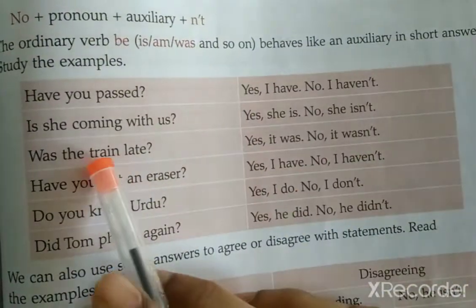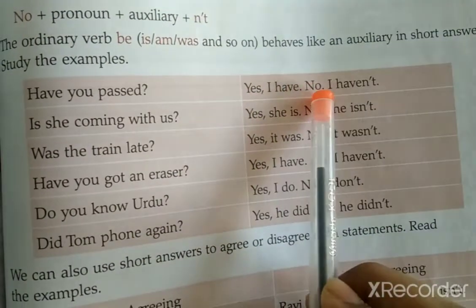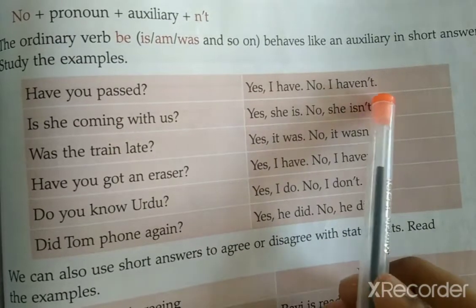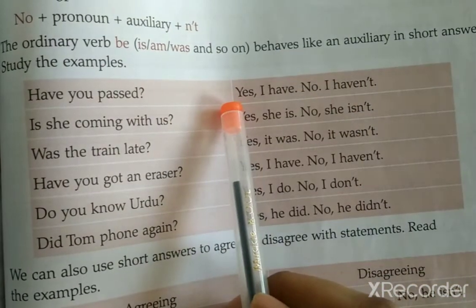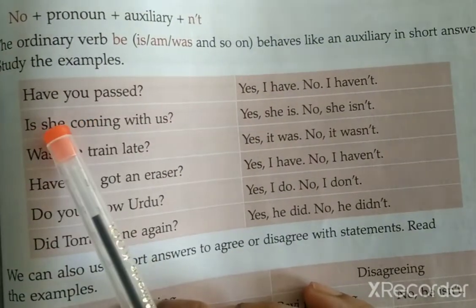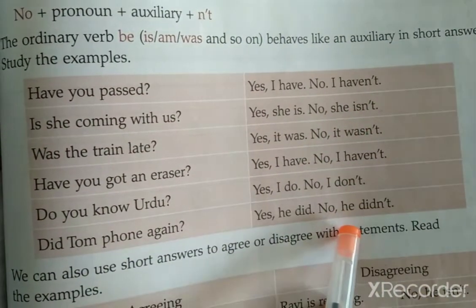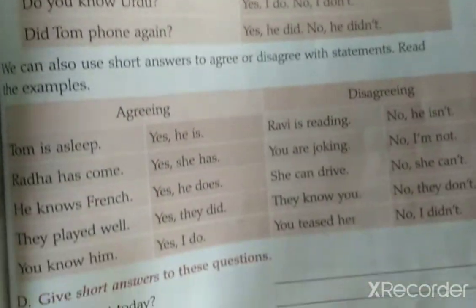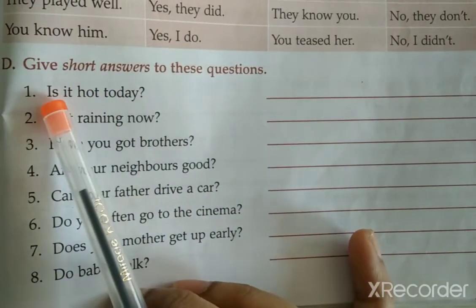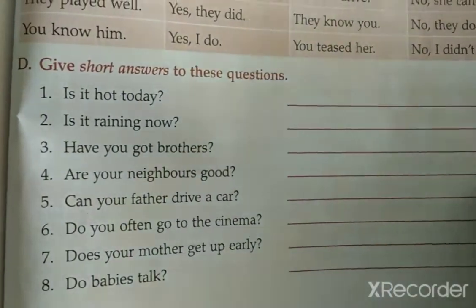See, have you passed? Yes, I have. No, I haven't. Okay? If you don't agree, then it will be not. If you agree, then it will be yes. Right? Is she coming with us? Yes, she is. No, she isn't. Clear? With the helping verb, you have to add not if it is no. Easy to give answers? Yes. Is it hot today? Yes, it is. No, it isn't. This is the way you will give the answers.